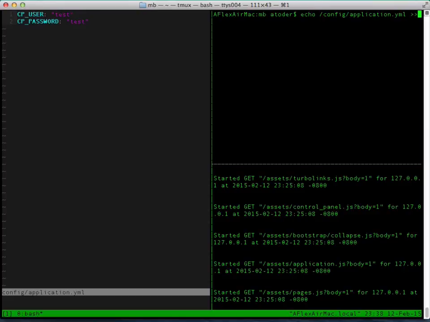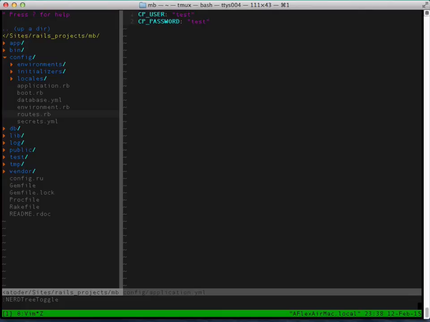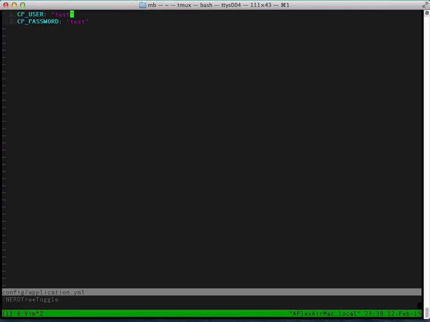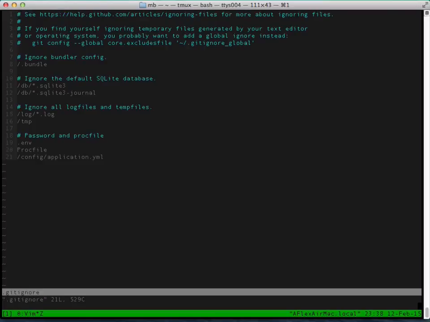So remember, that's the difference. Keep that local file and put it in the gitignore, and to make those variables work on Heroku, you have to set them manually. And as you can see in our gitignore, we added the config application.yml. All right.